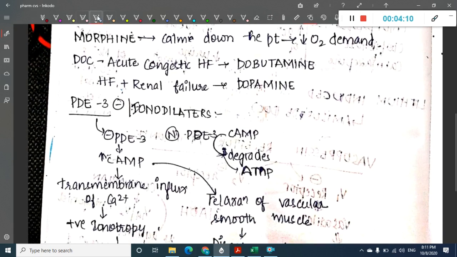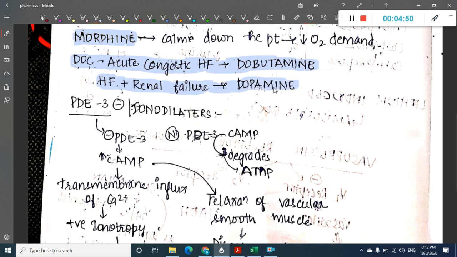The first drug is morphine. Morphine is actually a pain analgesic. It relieves pain and calms down the patient, and once the patient calms down, the oxygen demand itself decreases. That is the reason why morphine is given. Then what is the drug of choice for acute congestive heart failure? The drug of choice for acute congestive heart failure is dobutamine. Then what is the drug of choice for heart failure plus renal failure? The drug of choice for heart failure plus renal failure is dopamine.